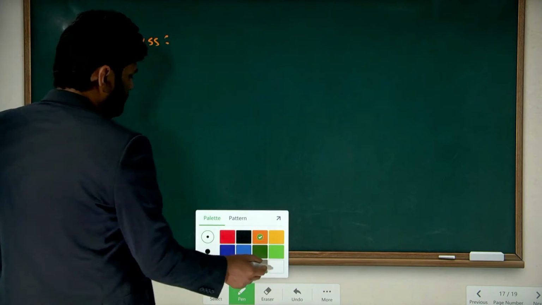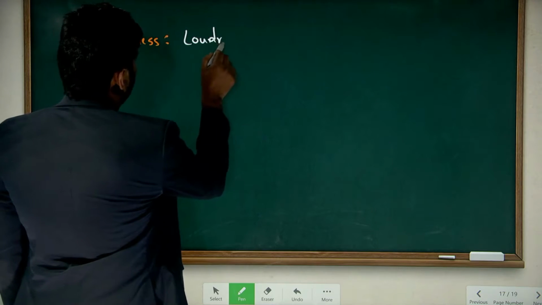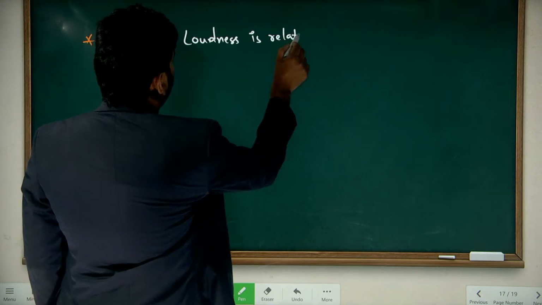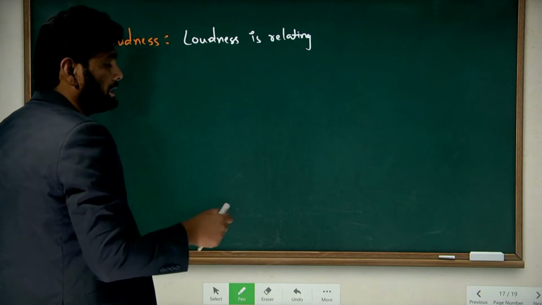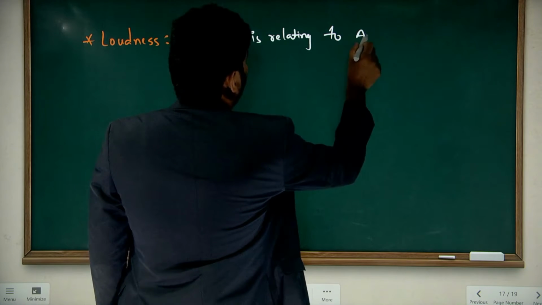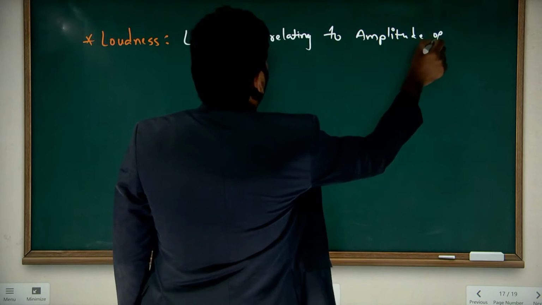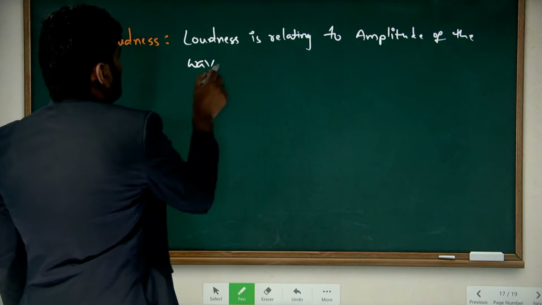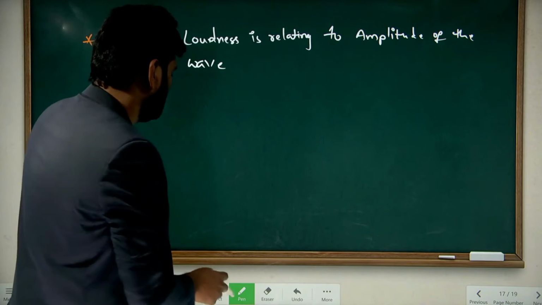Loudness is related to the amplitude of the sound wave. Okay, loudness is related to the amplitude of the sound wave. So here,